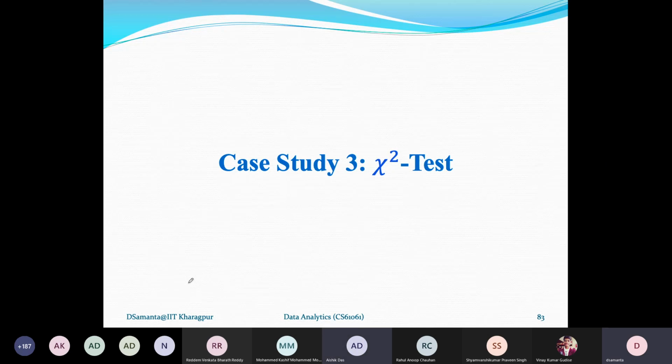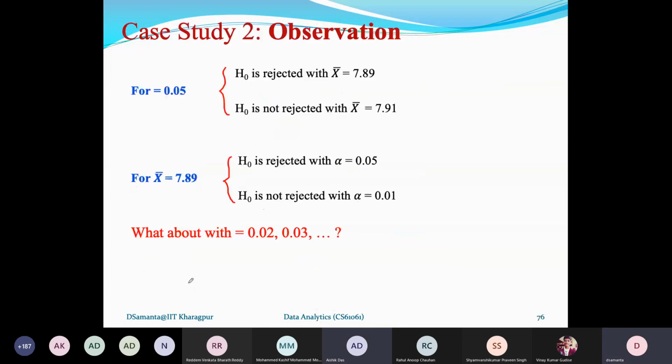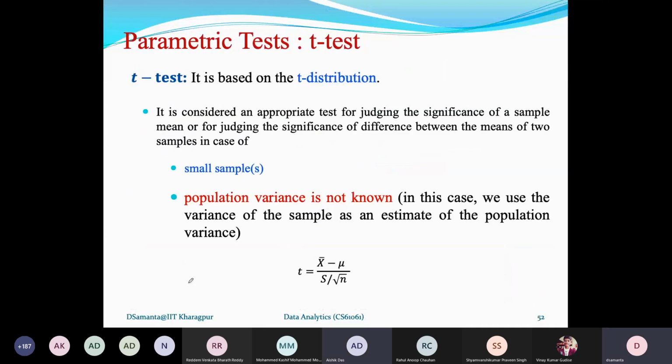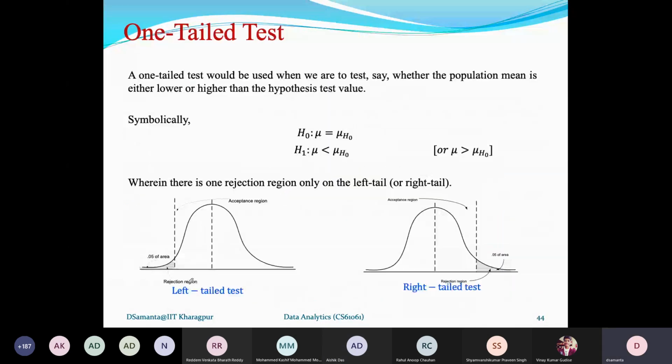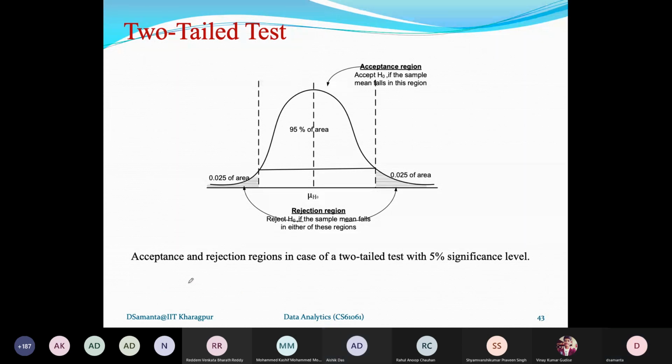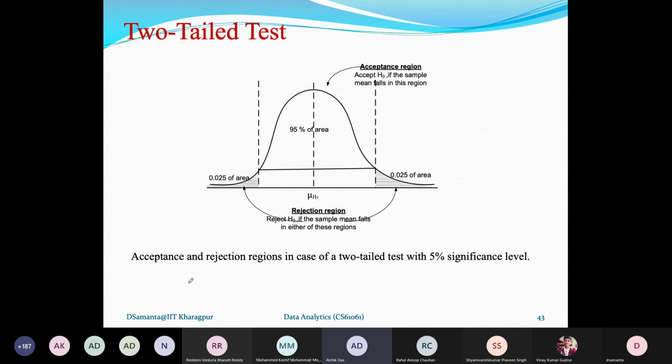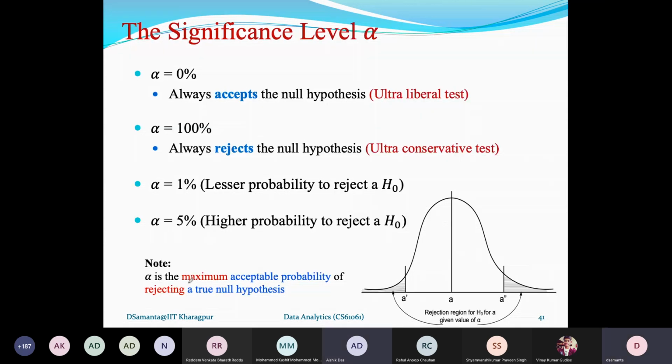Sir? Yes, please. Sir, can you go back to slide 44? Yeah, sure. Slide 44, right? This slide? Yeah, I think the one before that. Okay. Two-tailed. Yeah. The question is why does the one-tailed go 0.05 and the two-tailed go 0.01, something like that? Yeah. Yes, this one.